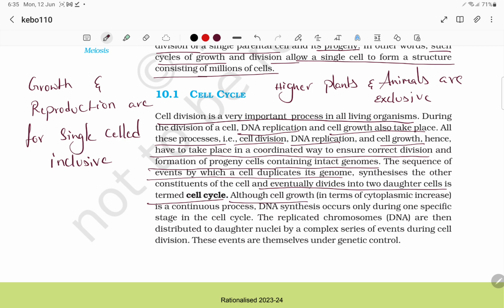Although cell growth in terms of cytoplasmic increase is a continuous process, DNA synthesis occurs only at one specific stage in the cell cycle. The replicated chromosomes are then distributed to daughter nuclei by a complex series of events during cell division. These events are themselves under genetic control.